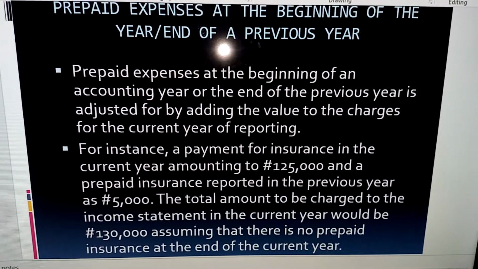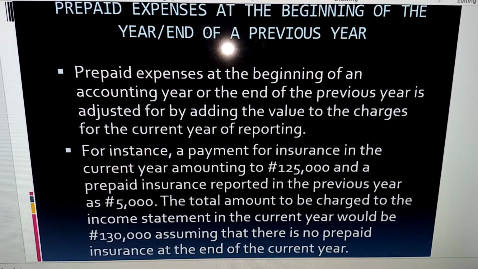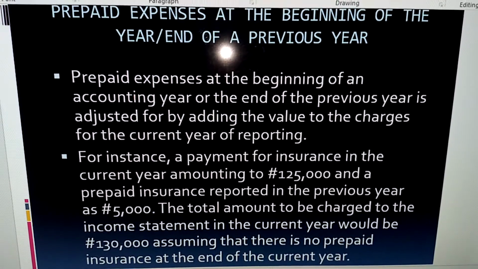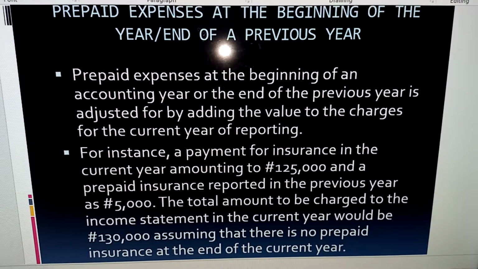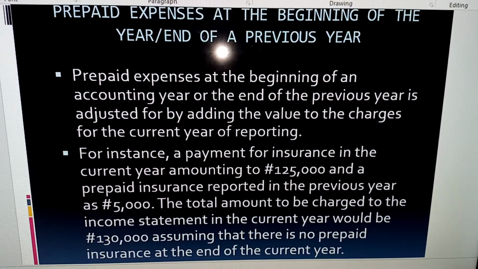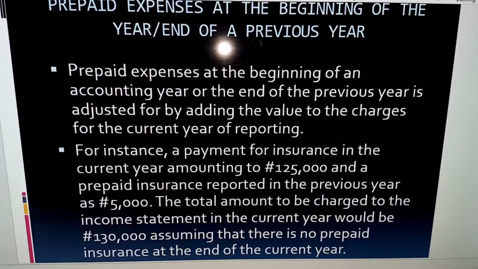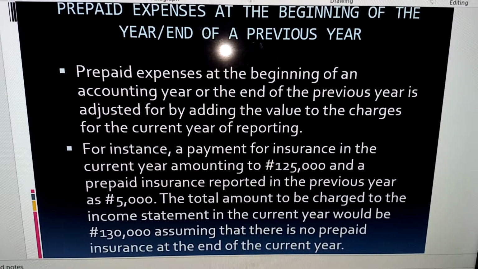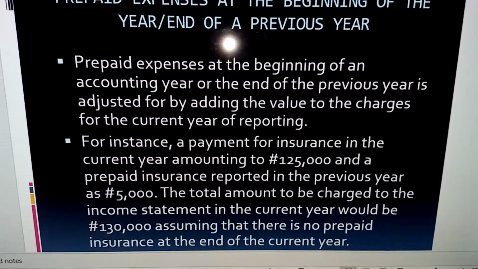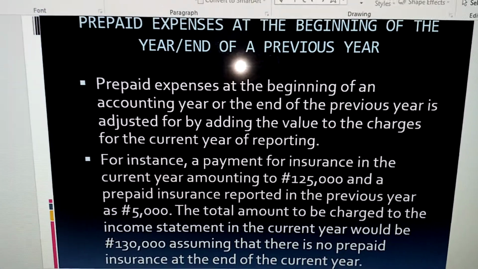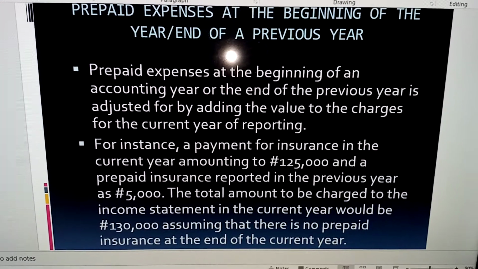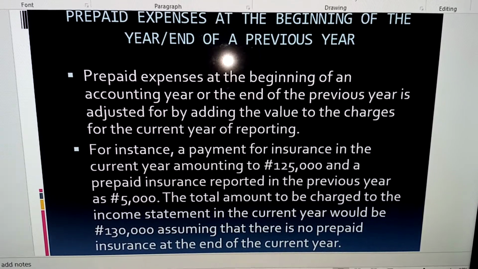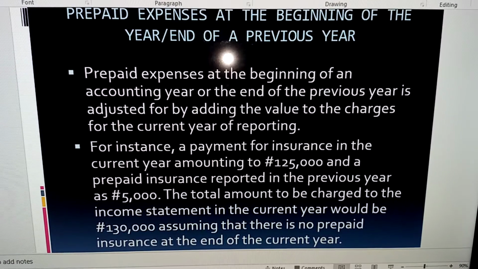So I can express a balance for 2019 as balance as at 31st December 2018. So understand that the balance at the end of a previous year is the same thing as the balance at the beginning of the next year. So when we have prepaid expense at the beginning of an accounting year or at the end of a previous year, the adjustment is by adding the value to the charges for the current year.